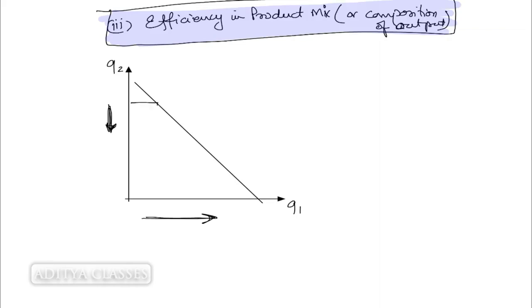At this point, we had a lesser quantity of Q1 and a higher quantity of Q2. But as you go on increasing Q1, you will be left with a lesser quantity of Q2. This is the production possibility curve or PPC.